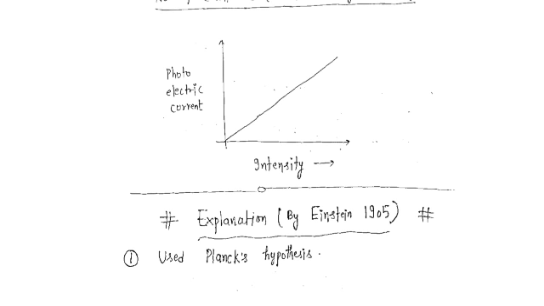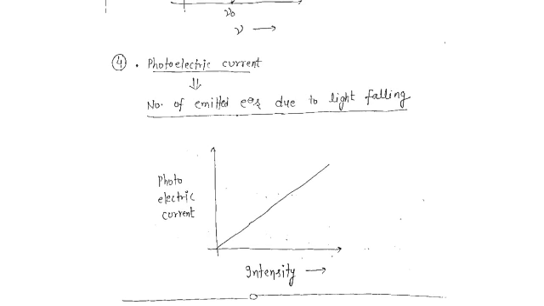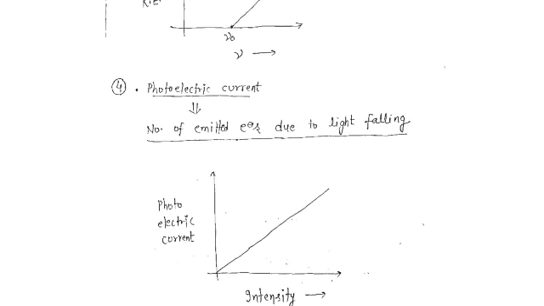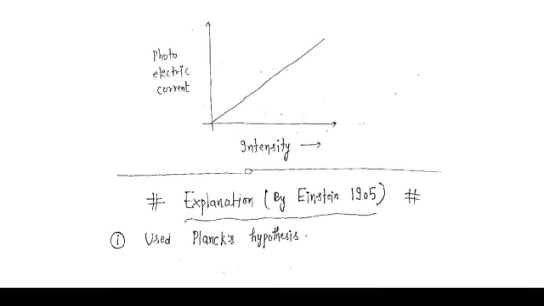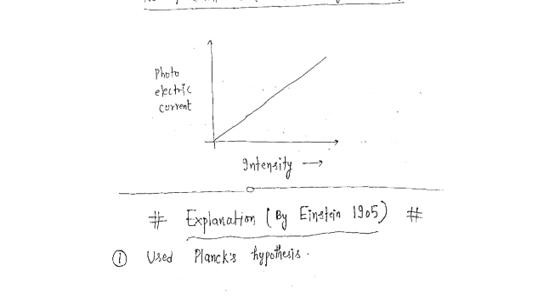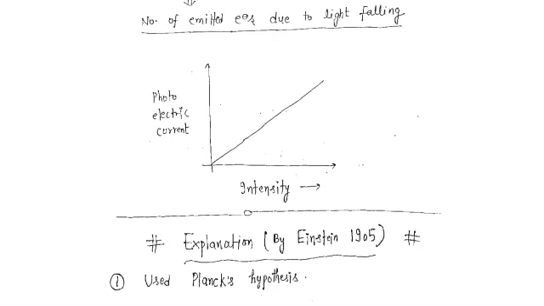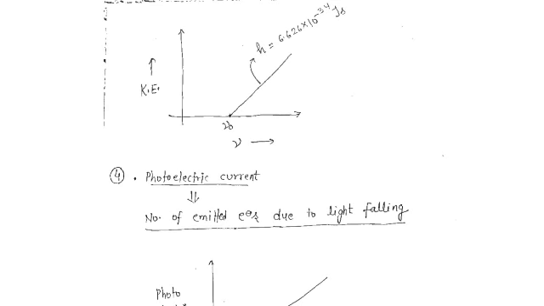So today I am continuing the previous topic, that is the photoelectric effect. Here you can see in the last video we had done till here, photoelectric current. Now I will explain the explanation given by Einstein about the photoelectric effect, but let me recap the previous things.